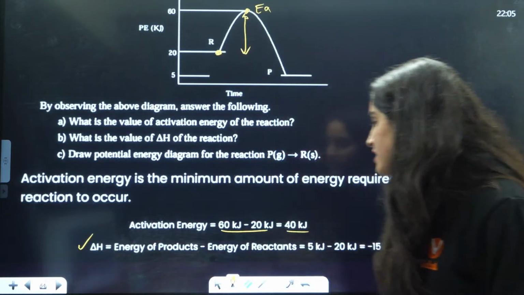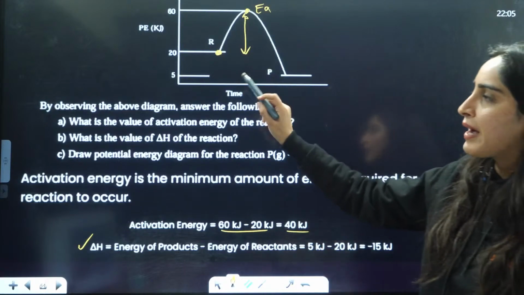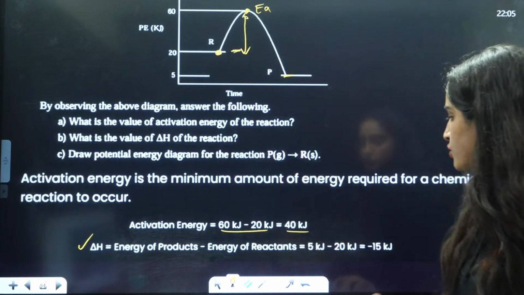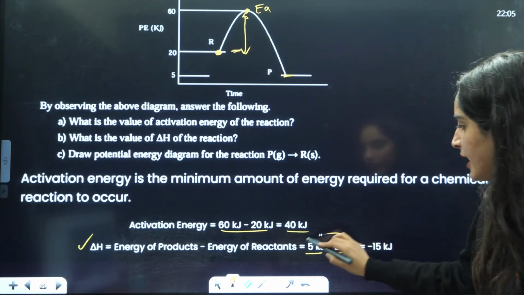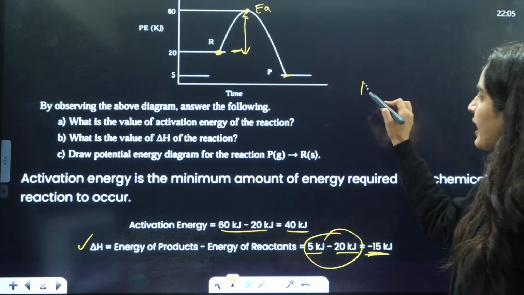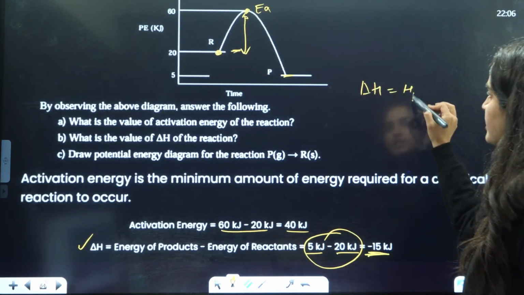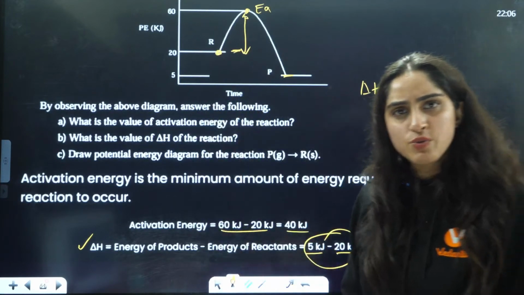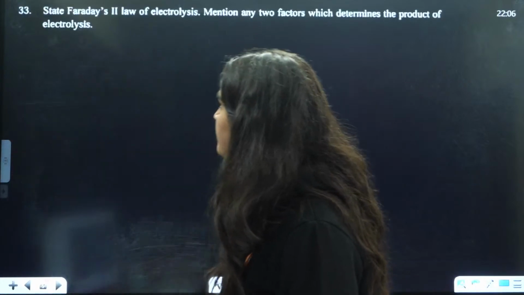What is delta H? Delta H is product minus reactants. So it is going to be 5 and this is 20. So it is going to be 5 minus 20. So the answer is going to be minus 15. Delta H is HP minus HR. So it will be 5 minus 20, so minus 15. Okay.